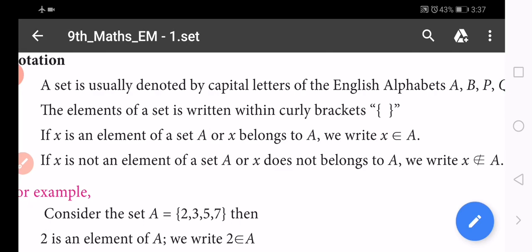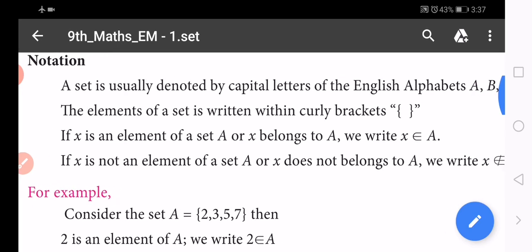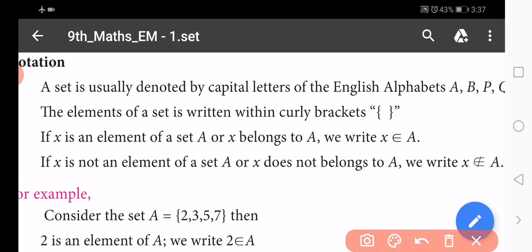And the elements of a set are written within curly brackets. It is one of the important symbols. This symbol is called curly brackets.